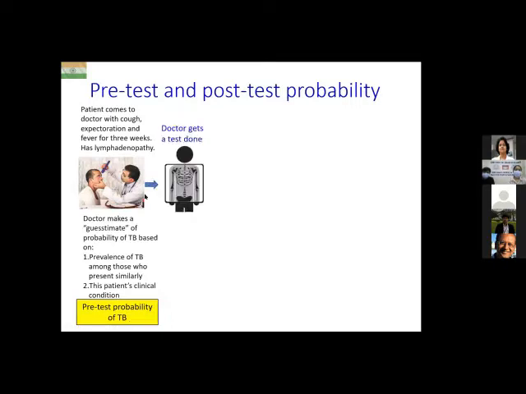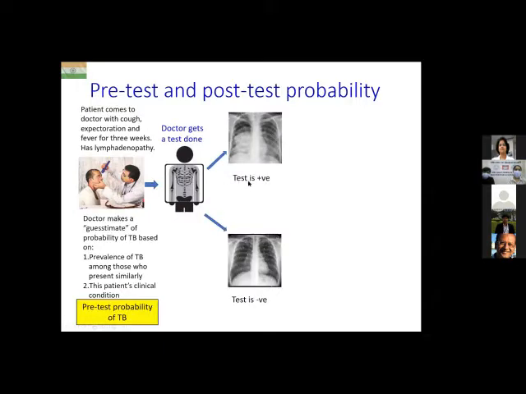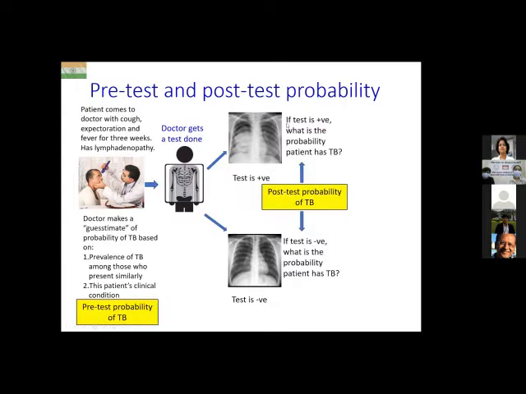The doctor now gets a test done. For example, say a chest X-ray. A chest X-ray is done. Now the chest X-ray may turn out to be either positive, like the top X-ray, or the test may turn out to be negative. That means a normal X-ray at the bottom. If the test is positive, the next question the doctor asks is, now what do I think is the probability the patient has tuberculosis? That means I had the pre-test probability, I did a test, the test is positive. Now, what is the probability the patient has tuberculosis?